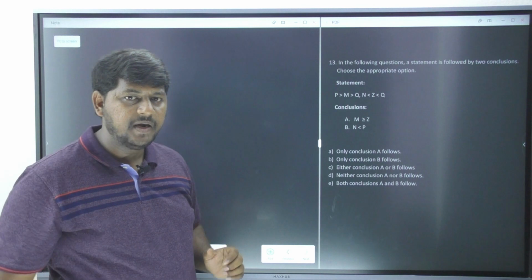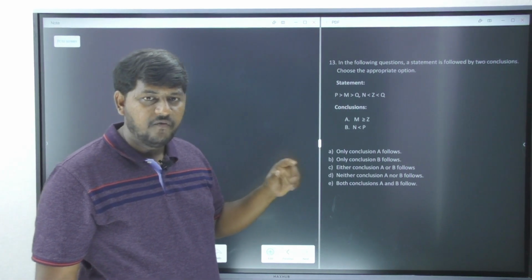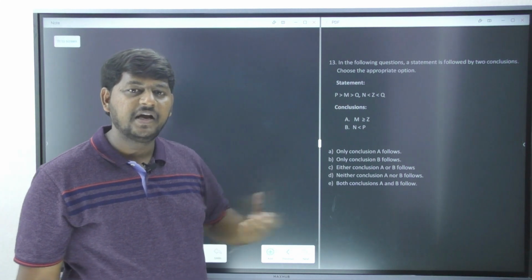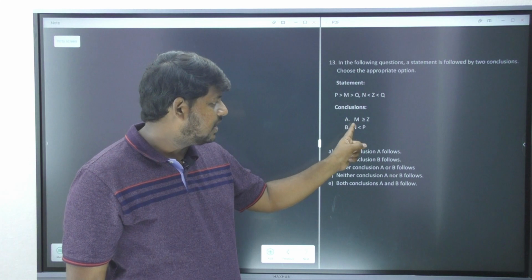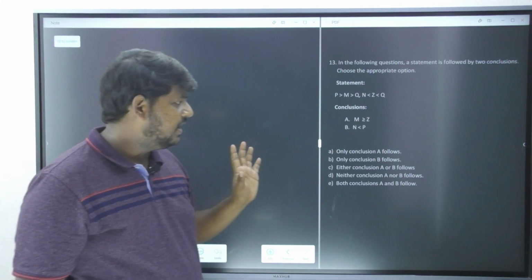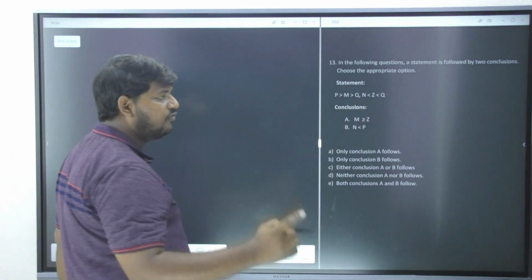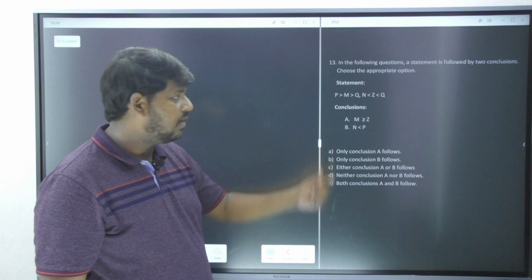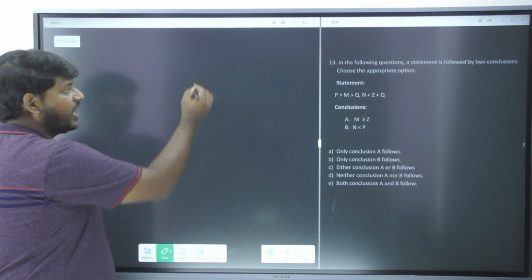Now the statement, we don't have to copy it, we don't have to write it down. We are going to create our own statement based on the given conclusions. Now the conclusion A is talking about M and Z. Correct? Now where is this M and Z? M and Z are having one common element, that is Q. Now I am going to write down in this way.